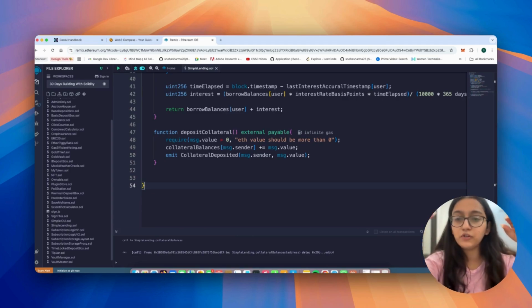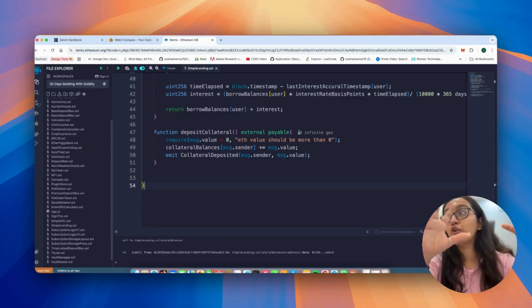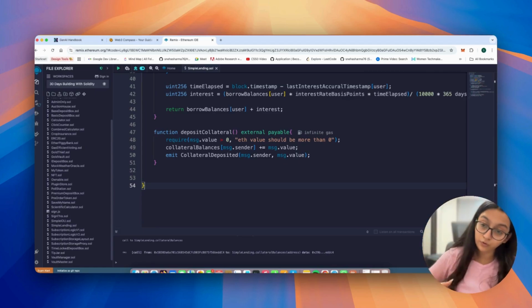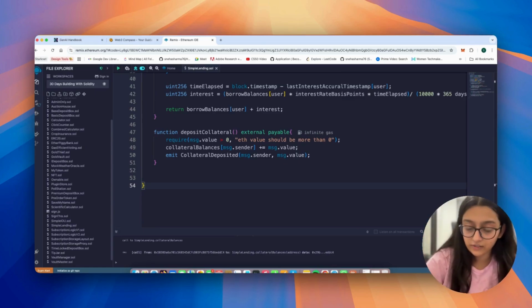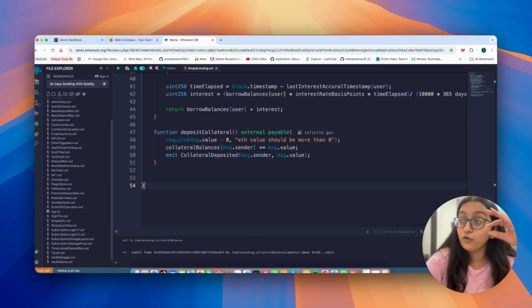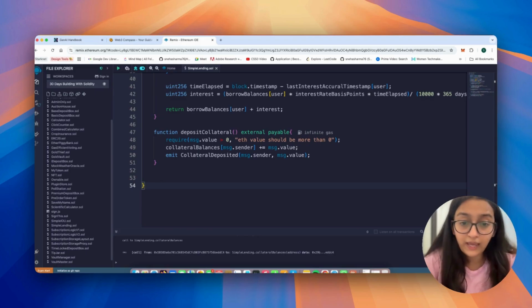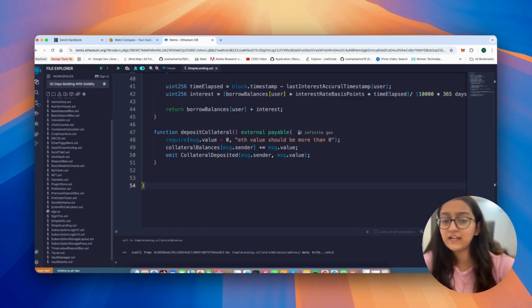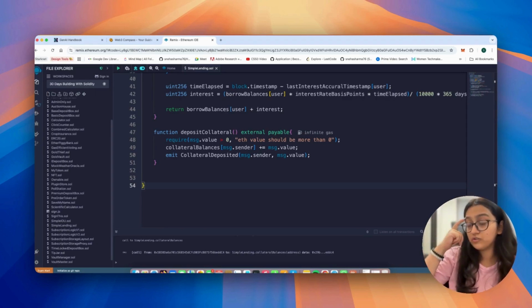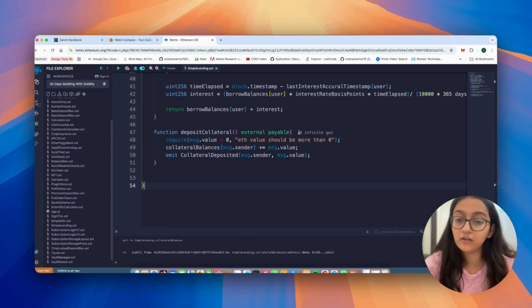So deposits can be withdrawn freely, unless you've borrowed against it, and are only returned if your loan is safe. Deposit is something that you earn interest on, while collateral is something that backs your borrowing or loan and keeps the protocol safe. So yes, both of them are ETH, but they play completely different roles, and that is why we have separate functions for deposit and deposit collateral.